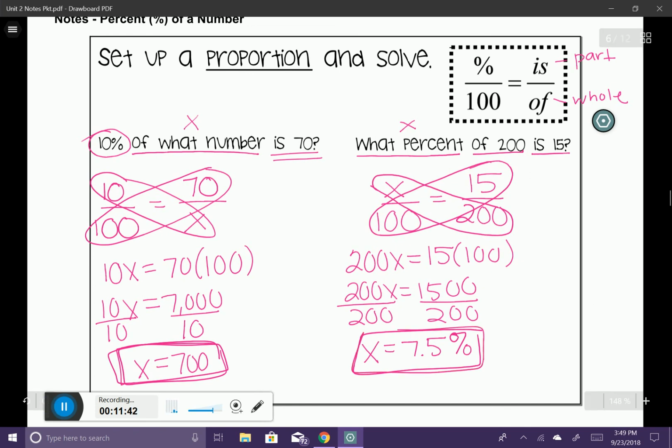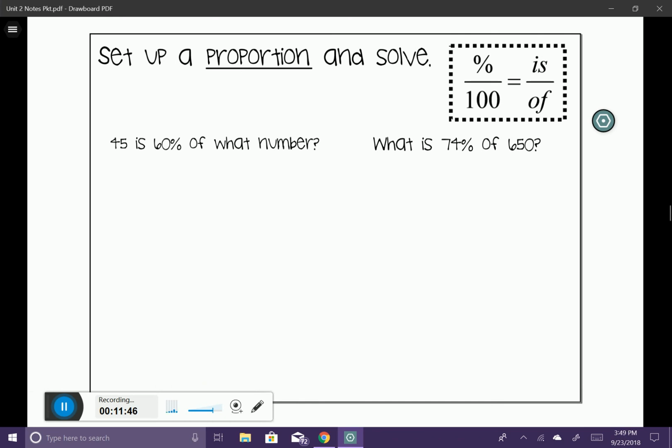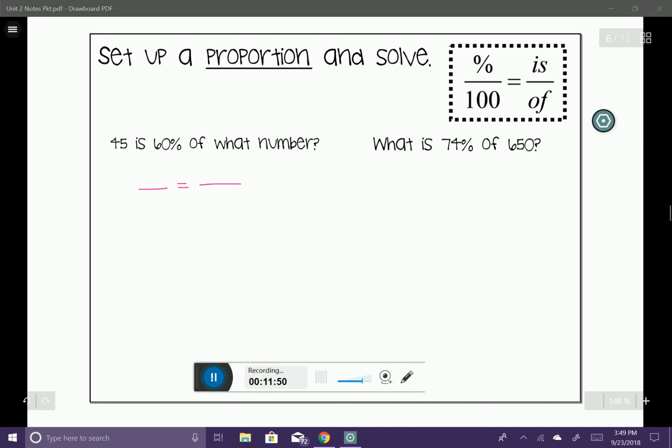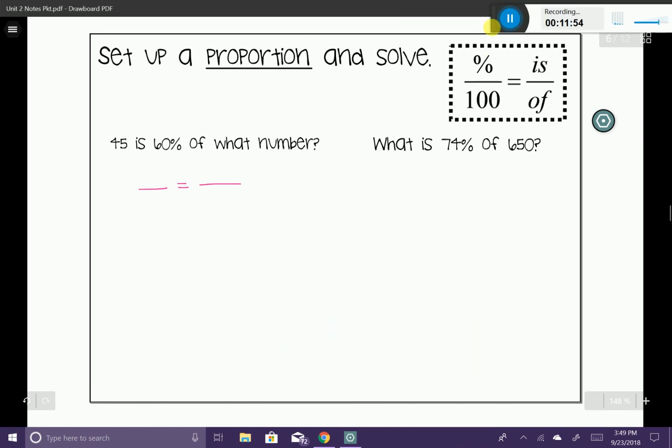Okay, I've got two more here for you. Let's do the same thing. Let's go ahead and set up our proportion first. I'm going to start my proportion by placing my 100 in its proper location. And then I'm going to search to see if there's a percentage in the problem, which there is. We have a 60%. So I'm going to go ahead and pop him right into place.